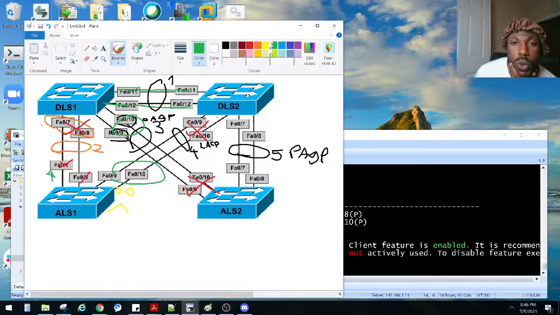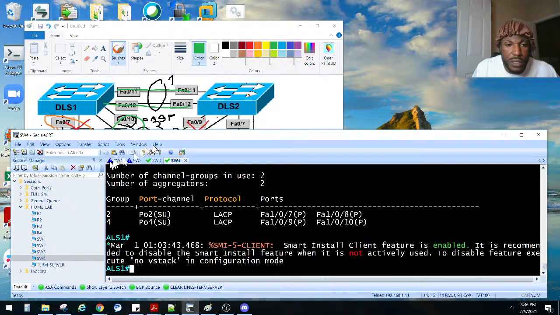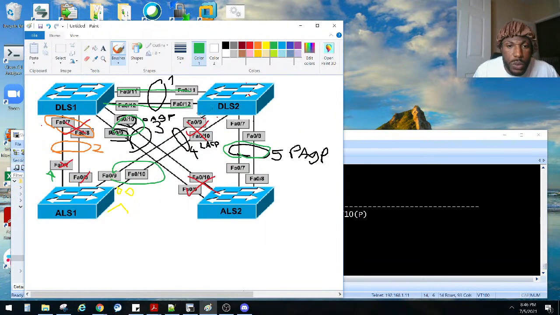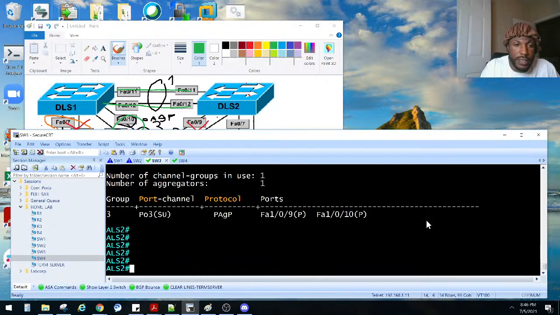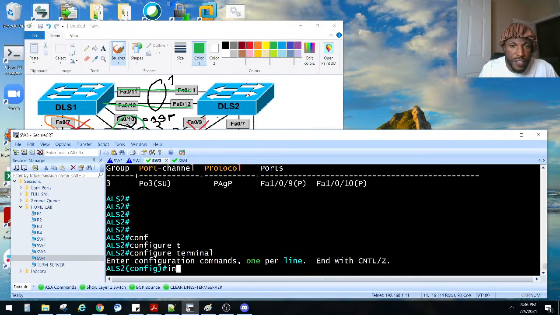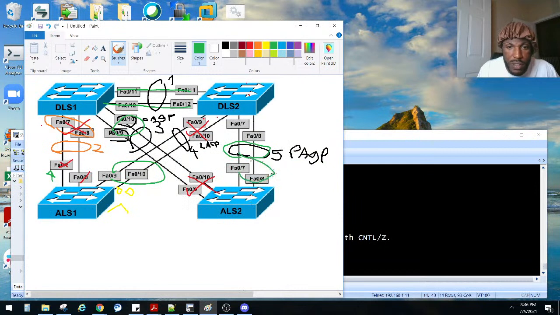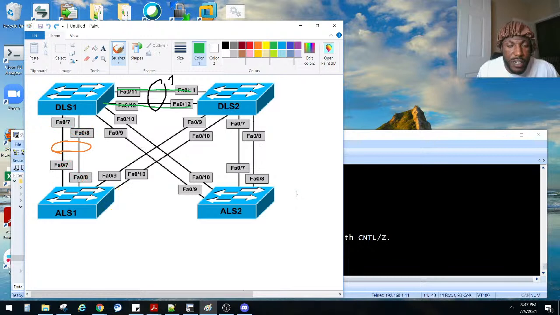So now I gotta do this final port channel right here, port channel 5. Let me go to DLS2. DLS2 and ALS2. Let's do ALS2 first. Interface range, FastEthernet 7 through 8, right? Those right there, 7 through 8. And get rid of all this stuff so that way y'all can see. Sorry for my little squiggly marks here, y'all. Copy this. Bring that over.